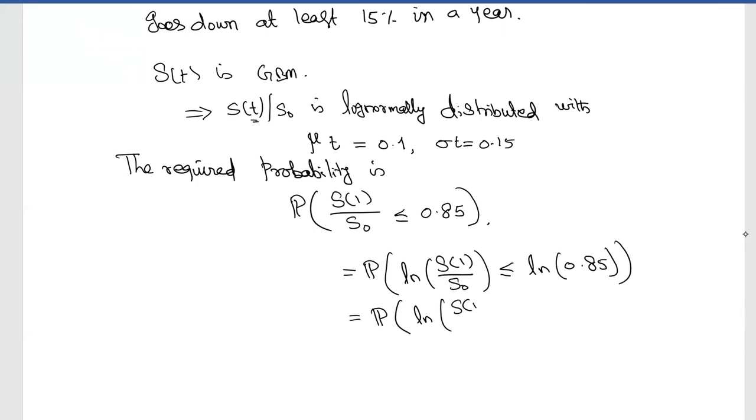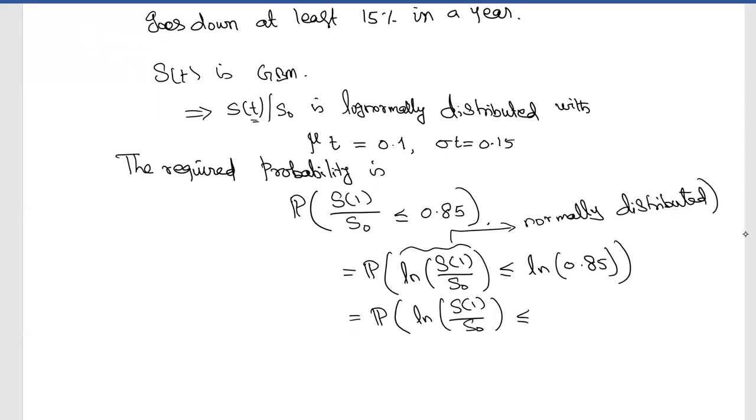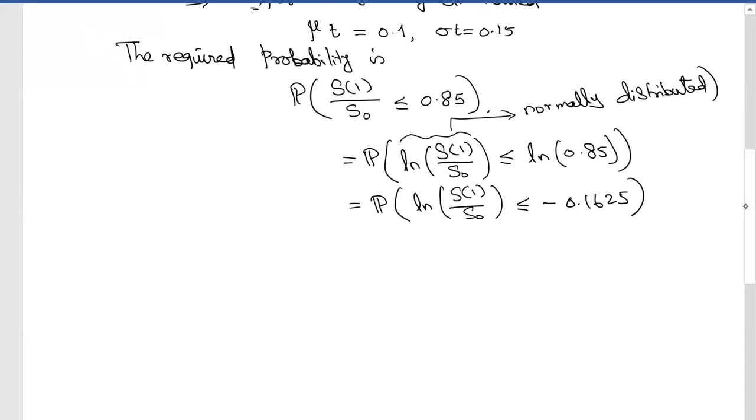and that is log S1, because this is normal, right? Is less than or equal to minus 0.1625 approximately. Now what you do, you can directly find the normal of this. Okay, but what I suggest is always convert it into the standard normal form and then use the standard normal table.